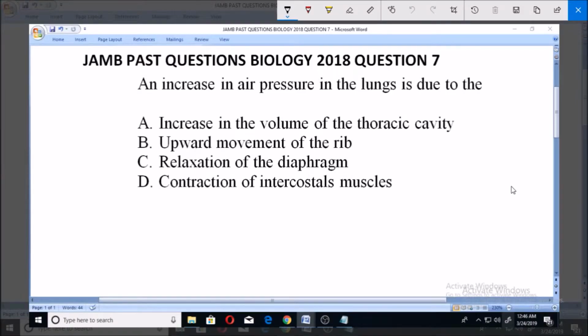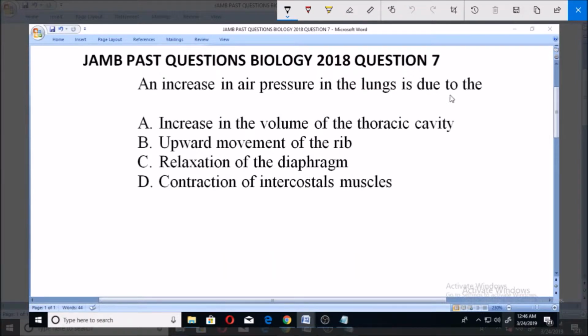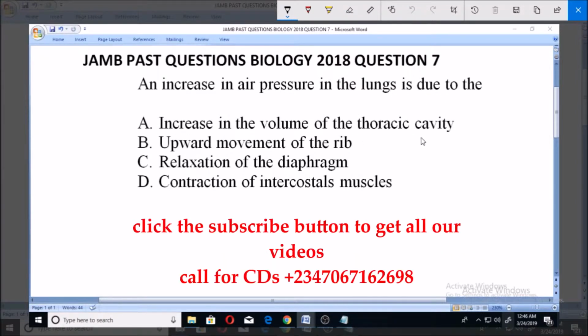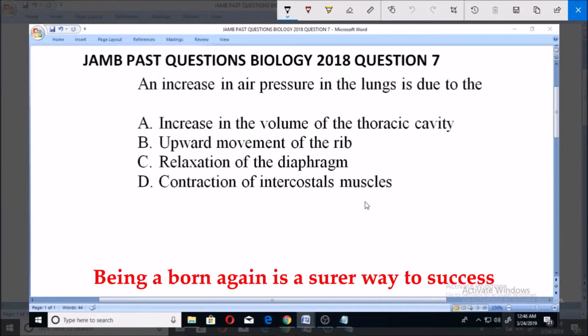Let's look at this JAMB past questions, biology 2018. Question number 7. An increase in air pressure in the lungs is due to the: A. Increase in the volume of the thoracic cavity, B. Upward movement of the rib, C. Relaxation of the diaphragm, D. Contraction of the intercostal muscles.